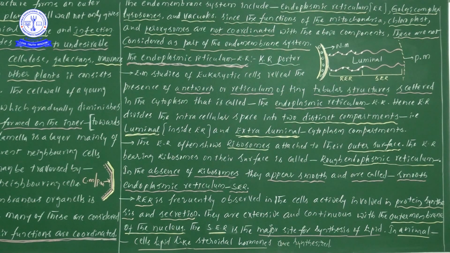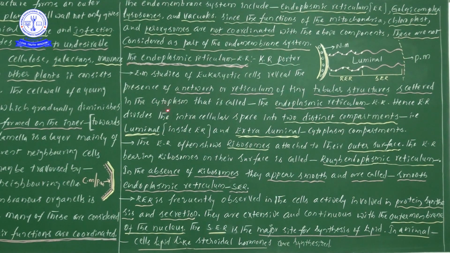Tiny means small. These small tubular structures are scattered in the cytoplasm in a network or reticulum type arrangement.